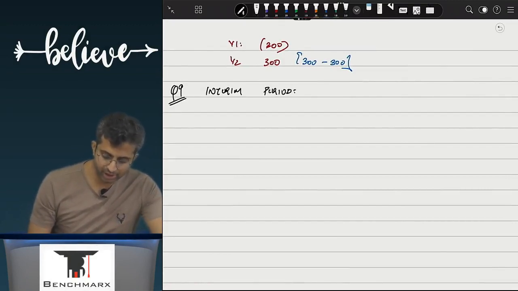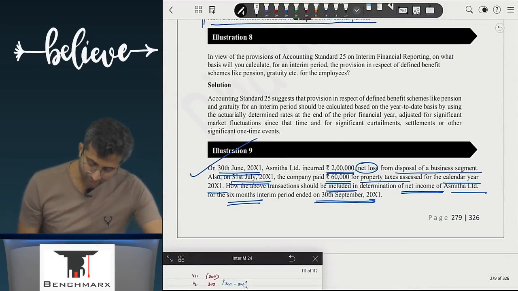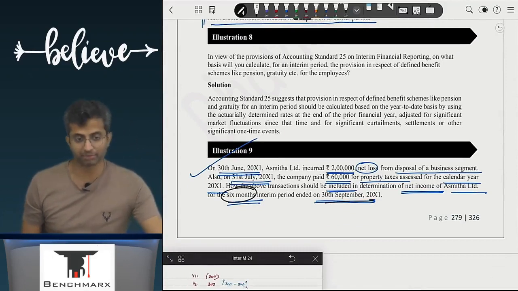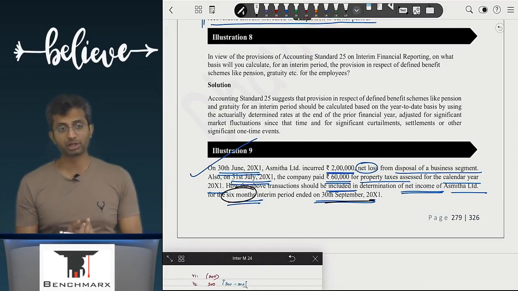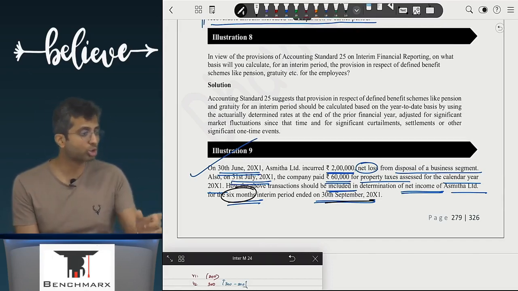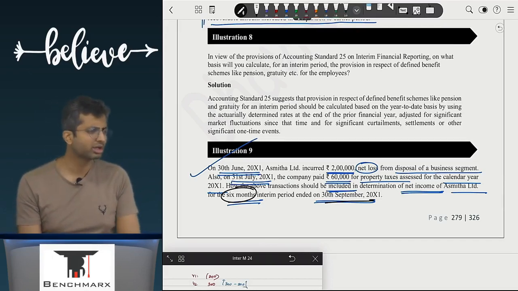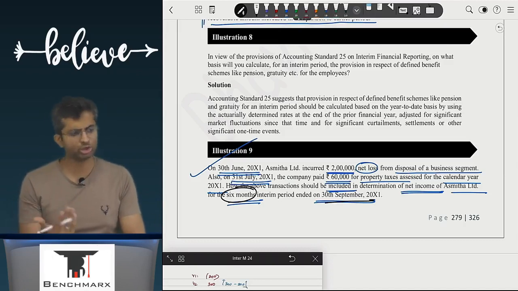What is the interim period in this question? 1st April 20x1 to 30th September 20x1. Sir, कैसे समझ में आया? Question says net income for Asmita for 6 months ended 30th September. That means the relevant period for which you are preparing the interim period report seems to be 1st April, 6 months ending 30th September, which means if incomes have accrued, if expenses have accrued during these 6 months, you will record it. If incomes and expenses could have been deferred beyond, then you will defer it.